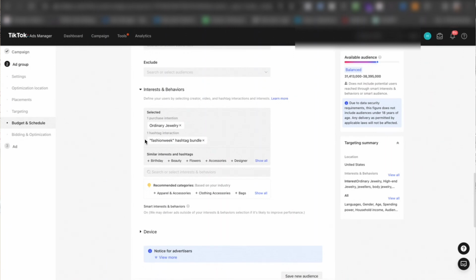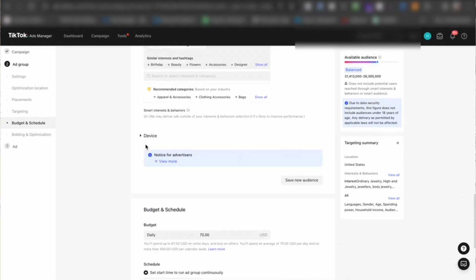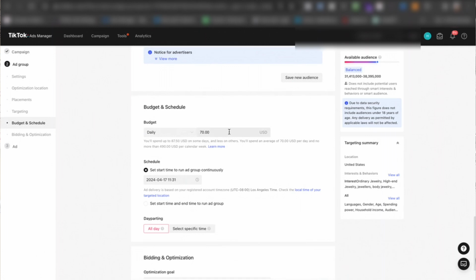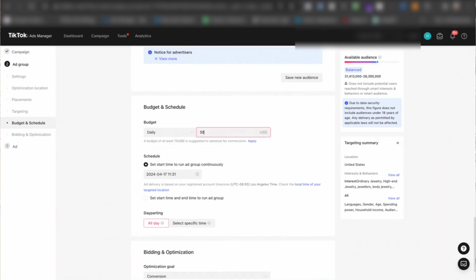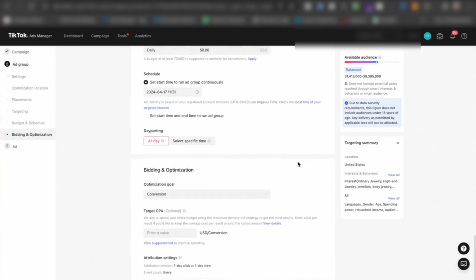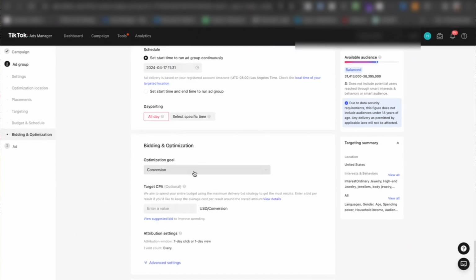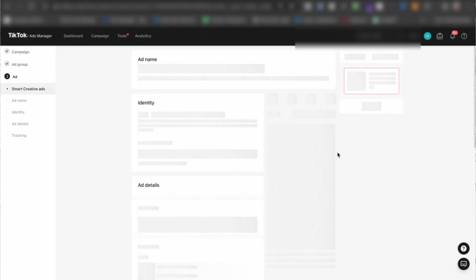So we have an interest layered with hashtags on TikTok. And then we set the budget here to be $50. Okay, cool. And then you go down, and yes, we want conversion, and then the next thing you do is click next. Right, so that's the next thing that you do.